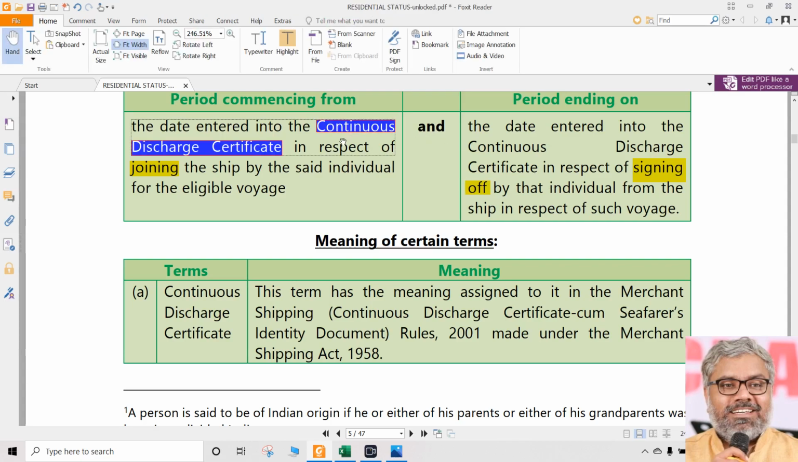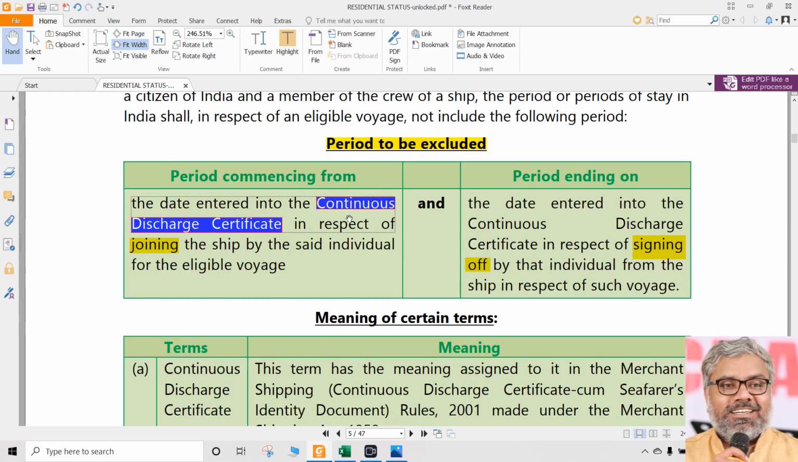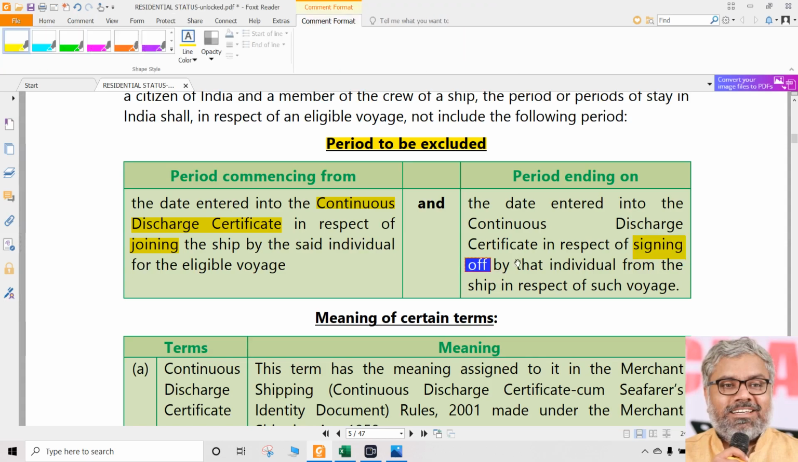Our point is whether the document called continuous discharge certificate is there. If he has signed in, that means he has left India. If he has signed out of that, that means he has entered India. In between, the time he is in the ship, is that ship moving? We don't care. Is it in the territorial waters? We don't care. All those things do not matter.